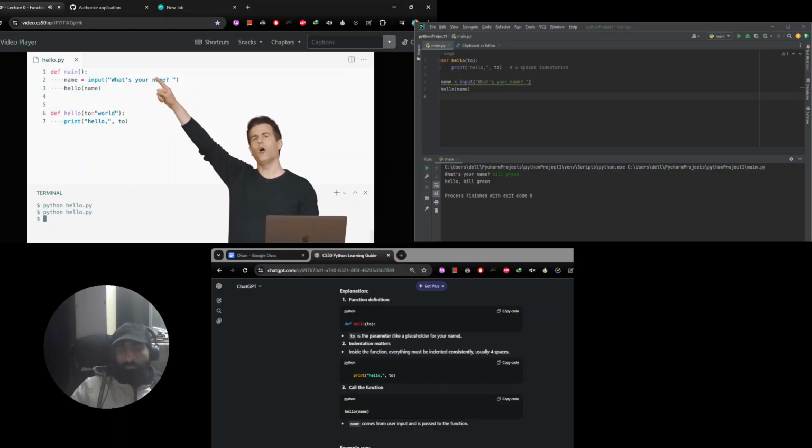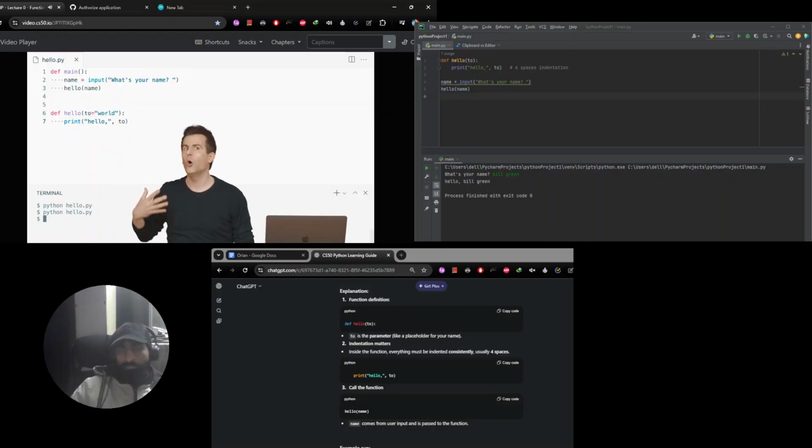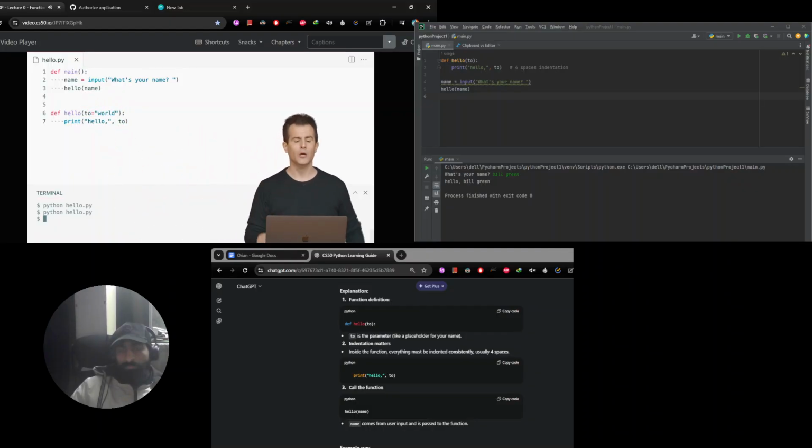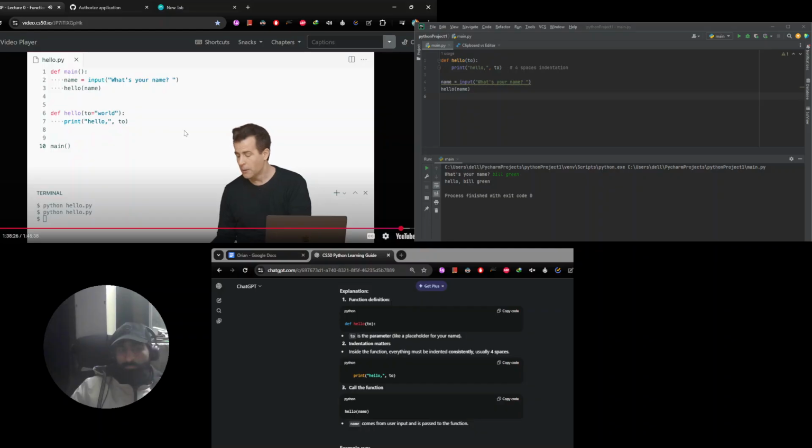Well, just because I've defined a function called main and I've defined a function called hello doesn't mean that I've actually called, that is, used either of them. Yes, I'm using hello inside of main, but no one is telling Python to actually use or call main. So in order to tidy this up, the last thing I need to do in this file is actually call my main function.